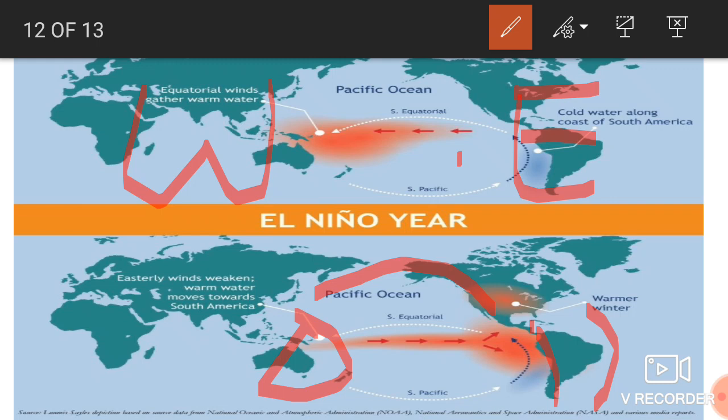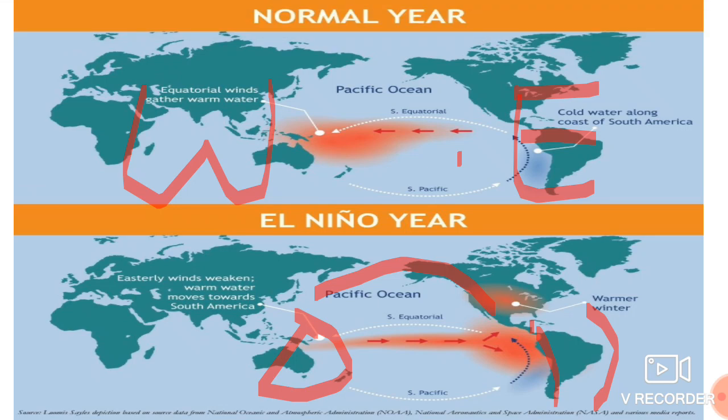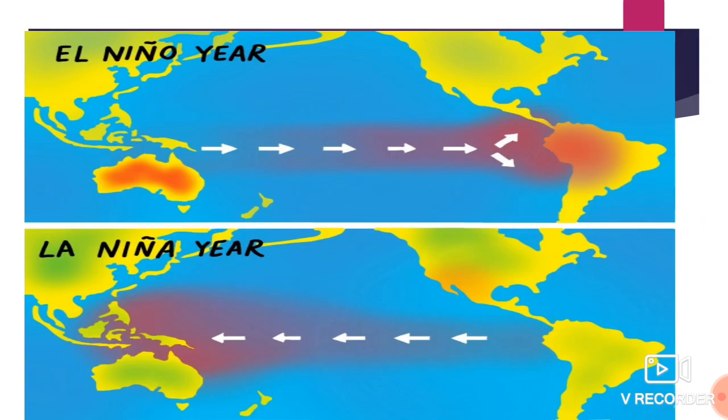The eastern coast, the western coast, all these terms which I am telling you will get repeated again and again when we read the PPT: water collected near the Peruvian coast, near the Australian coast, the cold water, the warm water. So this is done, and now let's understand the El Nino year and La Nino year.